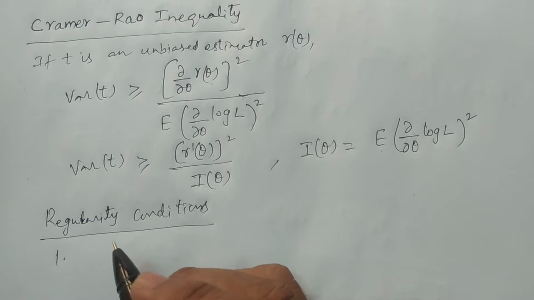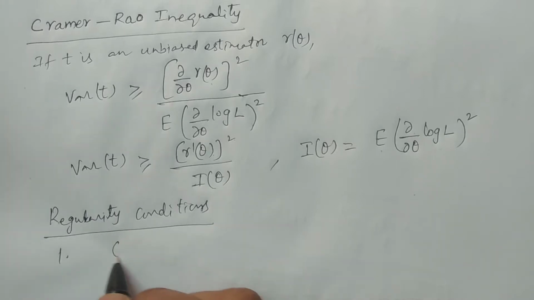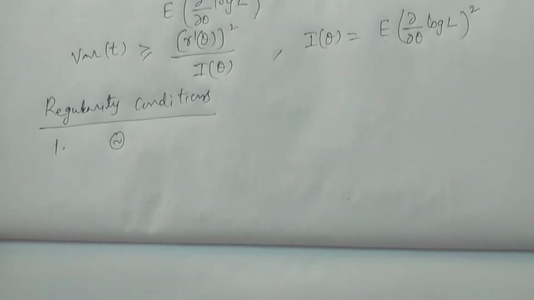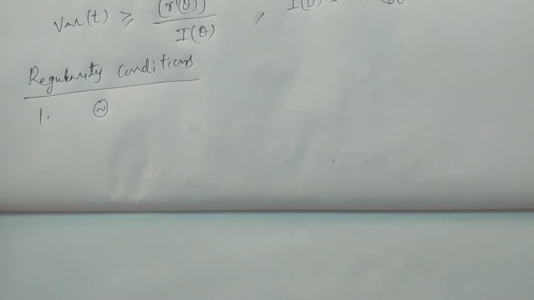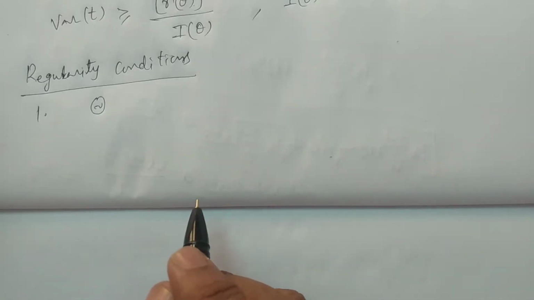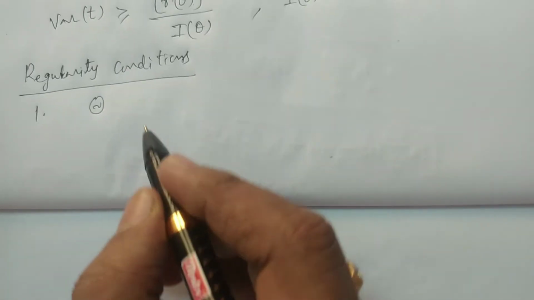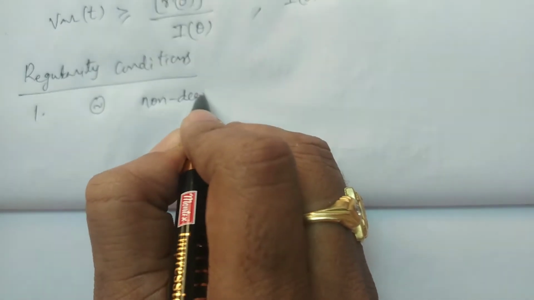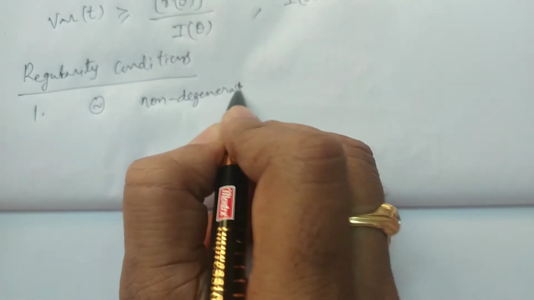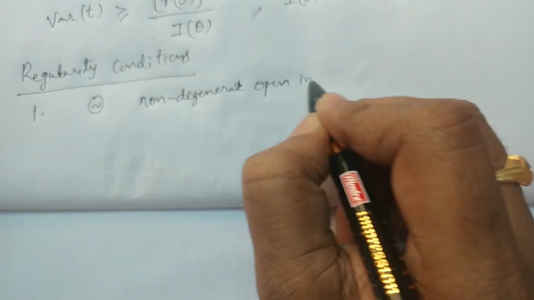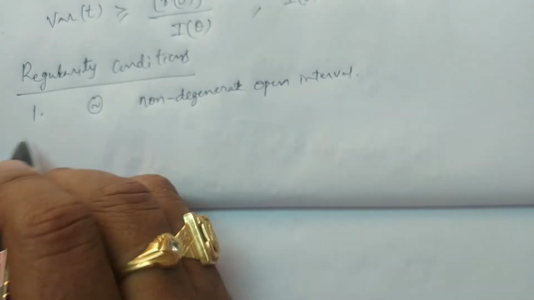Regularity condition number one: the parameter space, capital theta, is always a non-degenerate open interval on the real line. That is the first one.